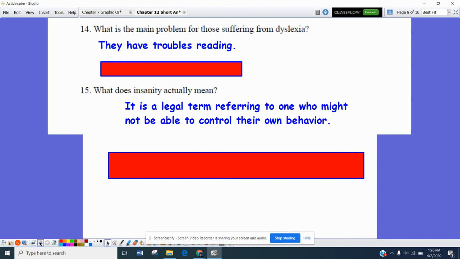But people who are declared insane usually have to go through a battery of psychological testing to prove that.